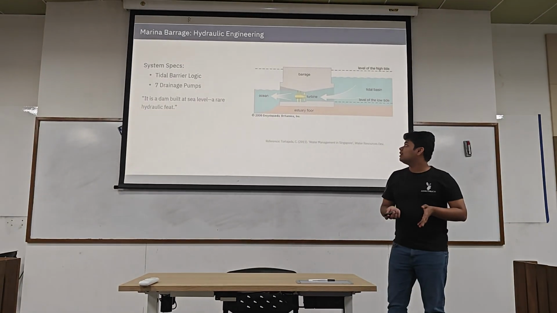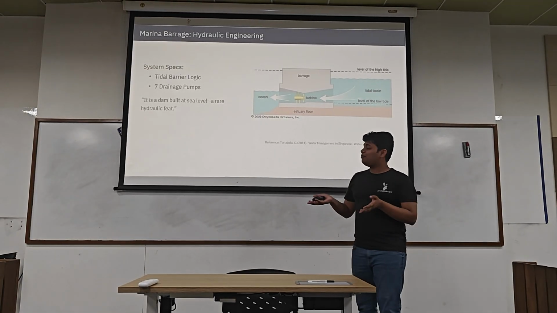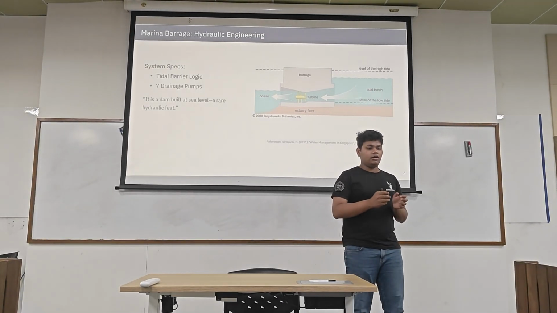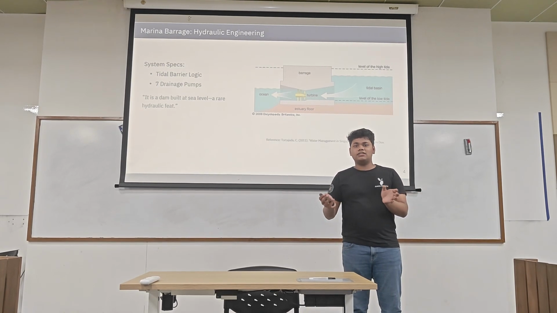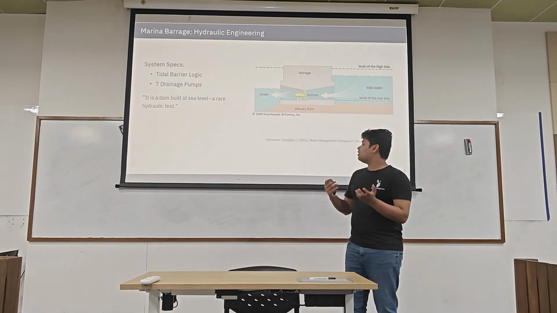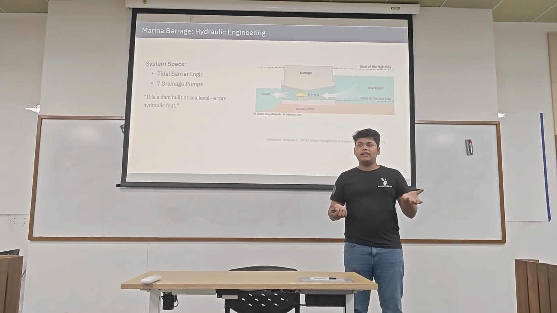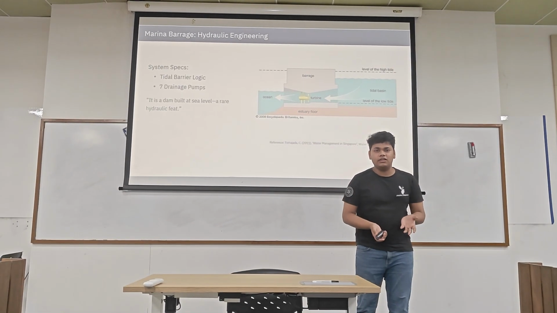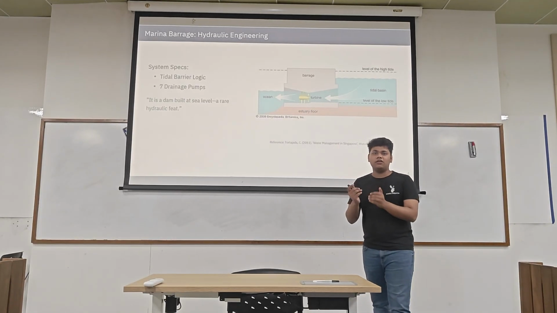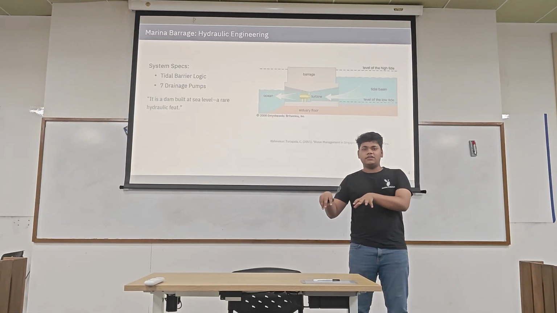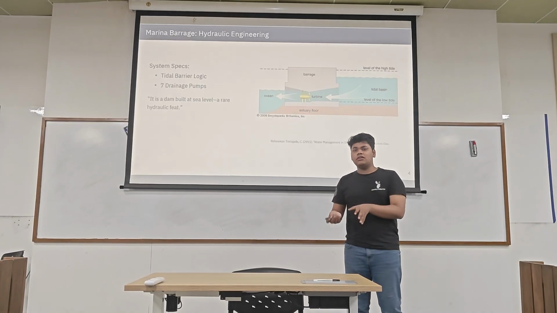The next system is the Marina Barrage, since the whole land area is an island. There can be a situation where the runoff is really high and there is also a high tide in the ocean. At that time, the surface runoff will stay on the land, which will cause flooding.